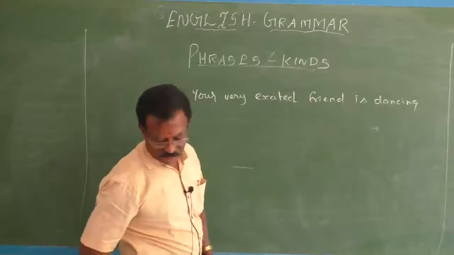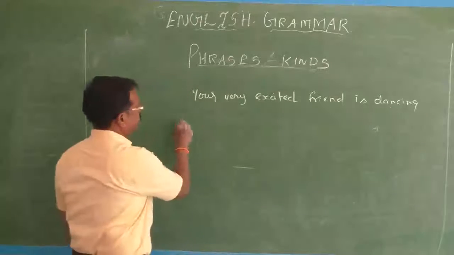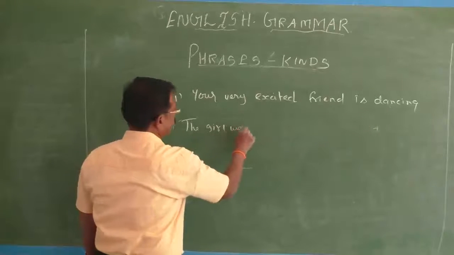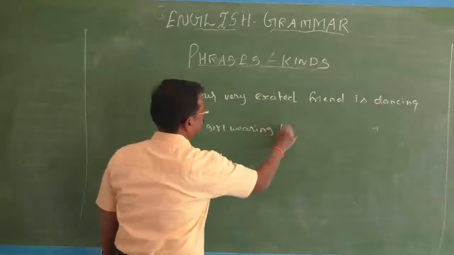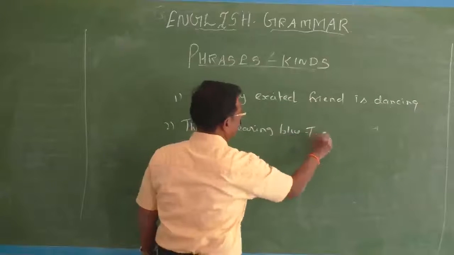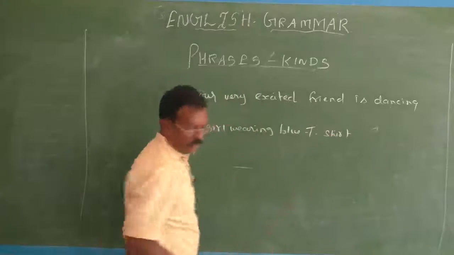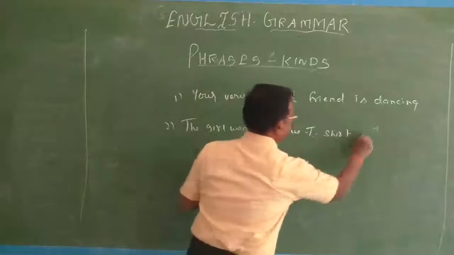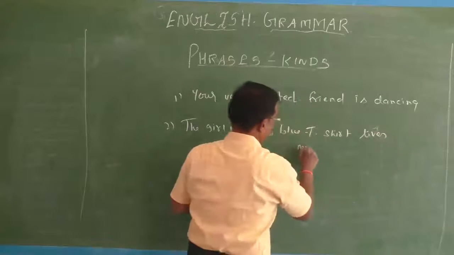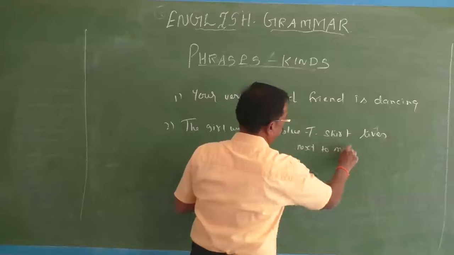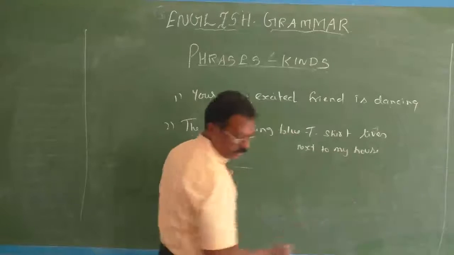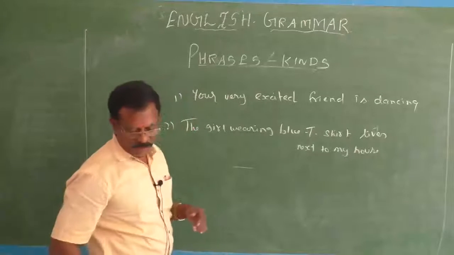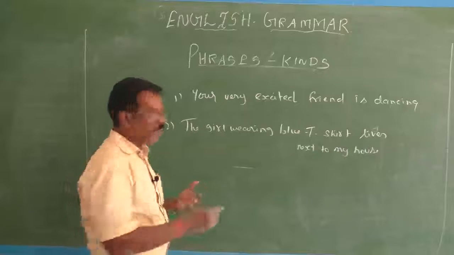Second sentence: the girl wearing the blue t-shirt lives next to my house. Then her behavior was highly rude.